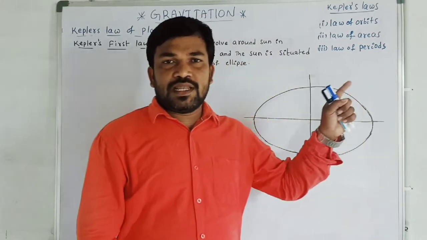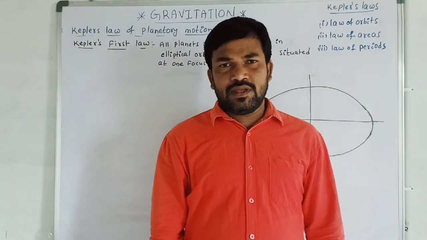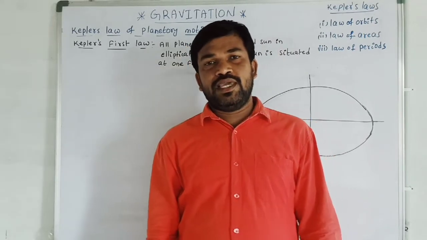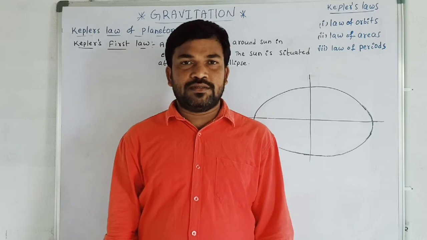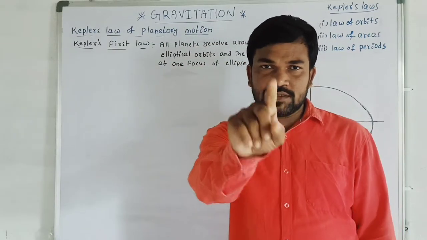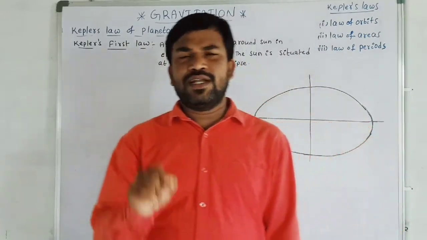What is Kepler's first law? Kepler's first law is also known as the law of orbits. What is Kepler's second law? Kepler's second law is also called the law of areas. Kepler's third law is also called the law of periods. Okay. Now in this video lecture, we are going to discuss the first law, that is Kepler's first law.